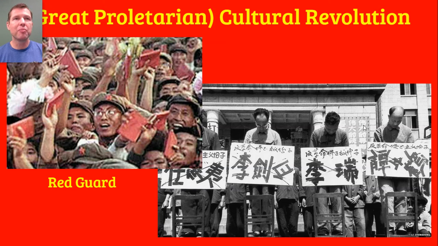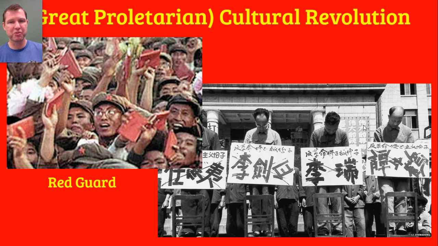And the Red Guard's job was to basically serve as a kind of army of enforcers who would go around within Chinese society and root out anybody who was seen as a believer of the old ways. That is, anybody who was a counter-revolutionary. So a counter-revolutionary against the revolution. Well, anybody who was critical of Mao was now seen as a counter-revolutionary, because Mao was the embodiment of the revolution.